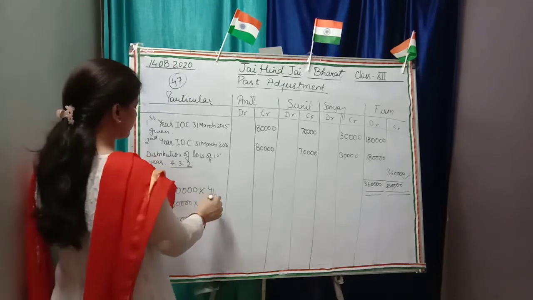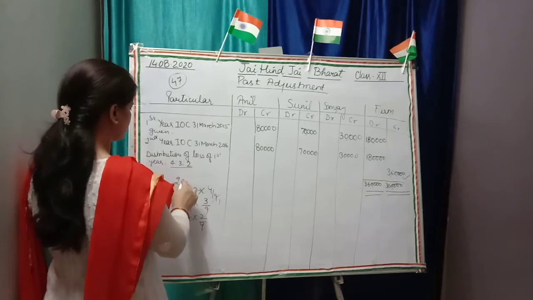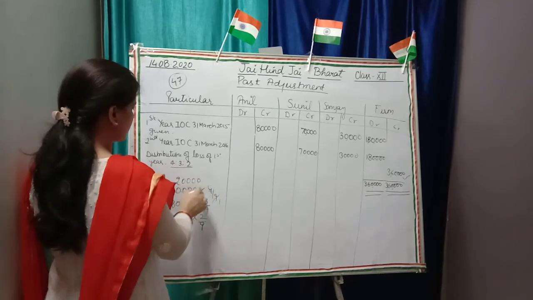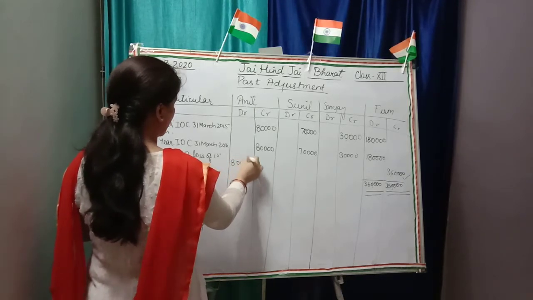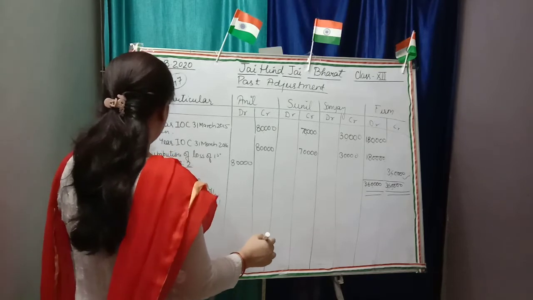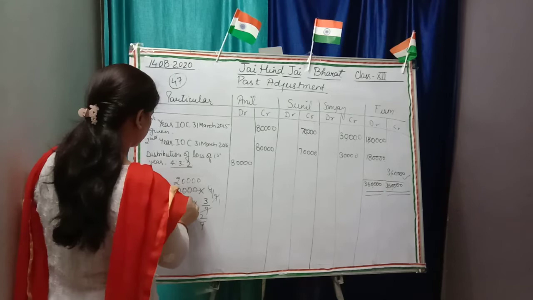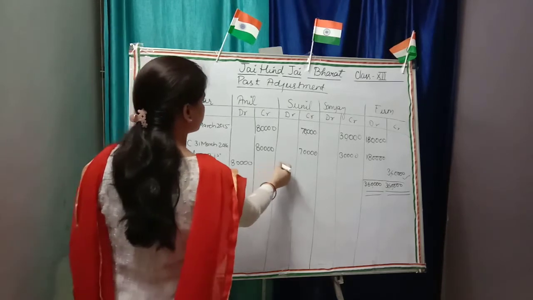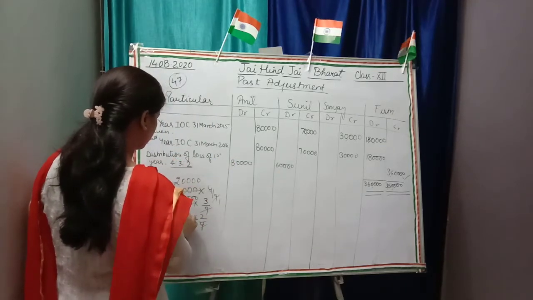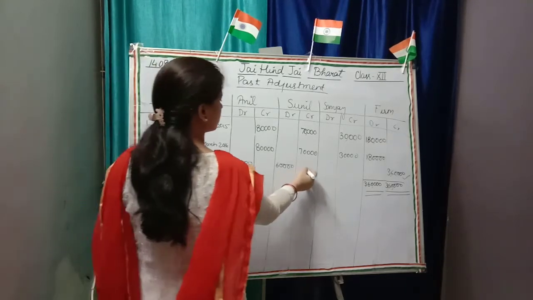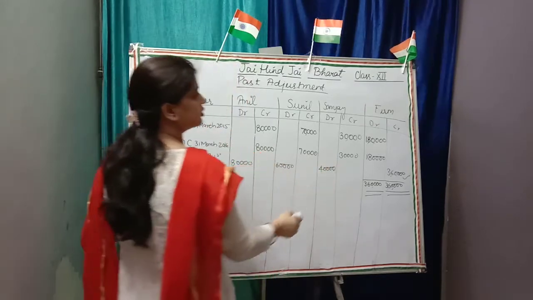If we calculate it, what will come? 80,000. So first will be 80,000 on the debit side. Second will come 60,000, and third will be 40,000.